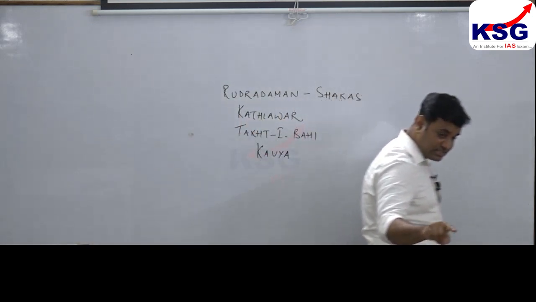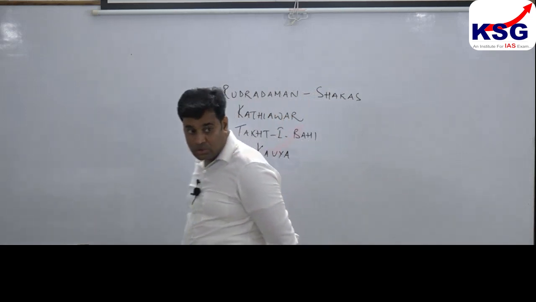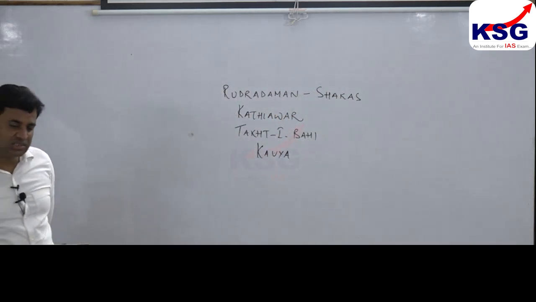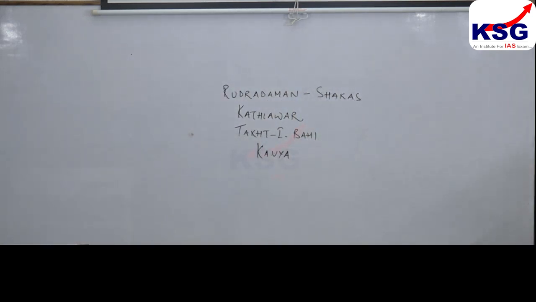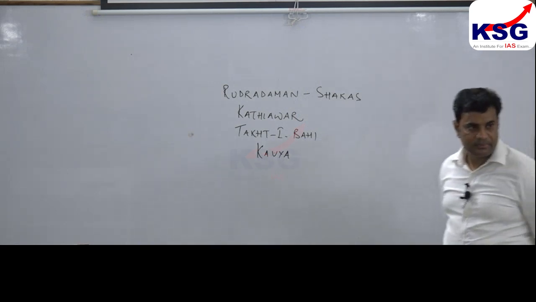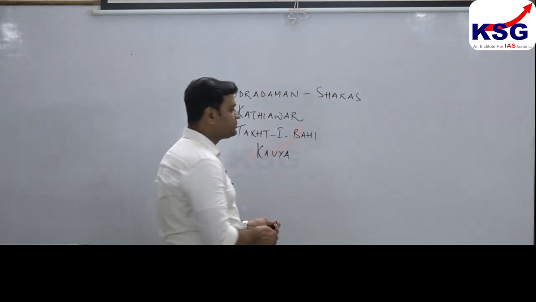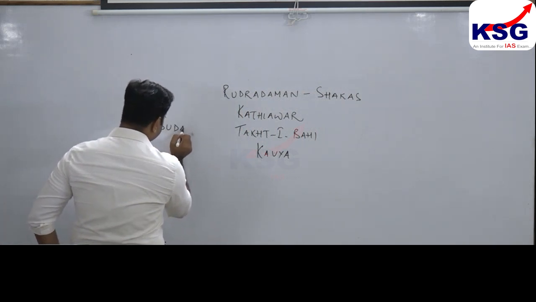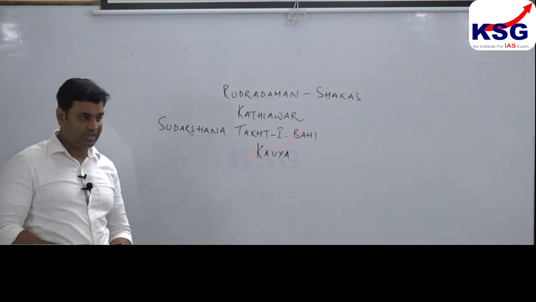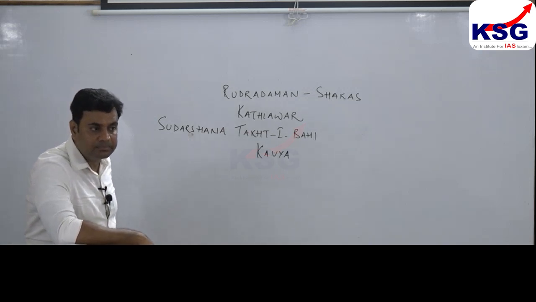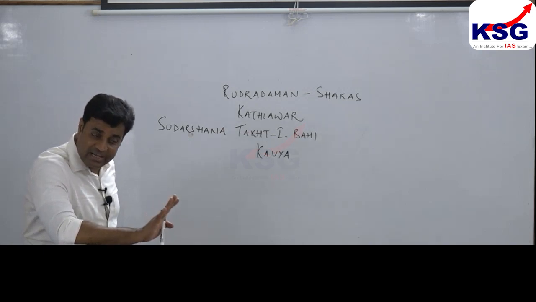Right, in this inscription, Rudradaman has mentioned that he repaired a dam on Sudarshana Lake, Kathiawar region, for irrigation activities.